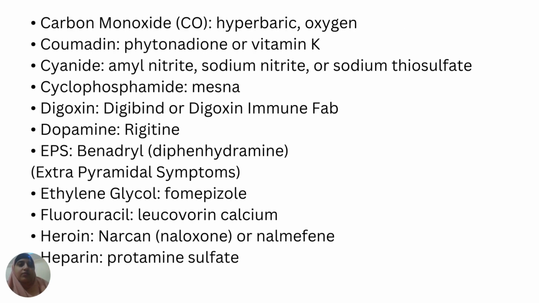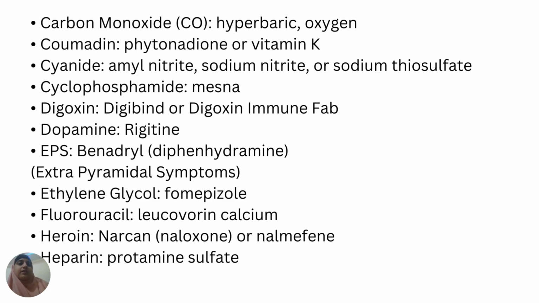If there is a poisoning of carbon monoxide, you can give as an antidote hyperbaric oxygen. If there is a poisoning of coumadin, you can give vitamin K. If there is poisoning of cyanide, you can give amyl nitrite, sodium nitrite or sodium thiosulfate. Nitrite is the antidote of cyanide. Next is cyclophosphamide, whose antidote is mesna. Next, digoxin poisoning can be antidoted by digoxin immune fab.